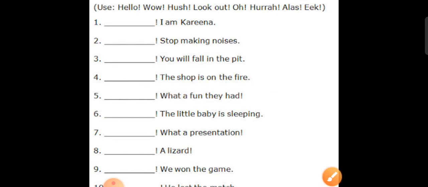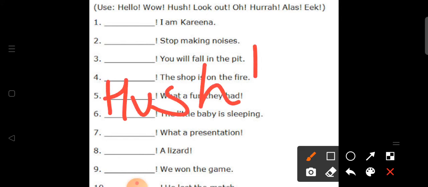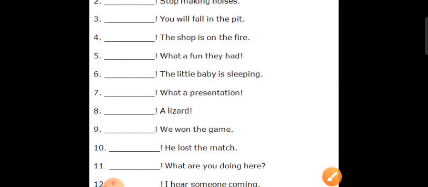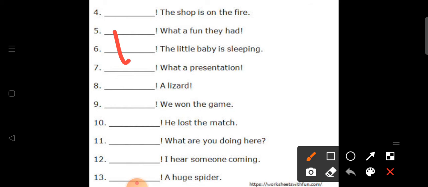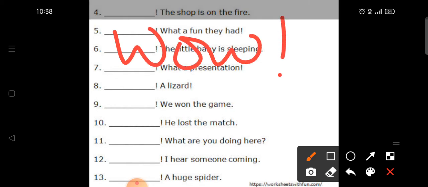Next one, dash, the little baby is sleeping. Now when the baby is sleeping, what can we say? Well, we can say shh, right? We can say shh, the baby is sleeping. The next one, dash, what a presentation. Right, here again we can use wow, students. Wow, we are appreciating something, right? So we can write wow, what a presentation.